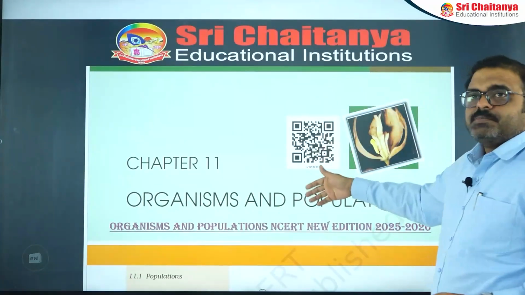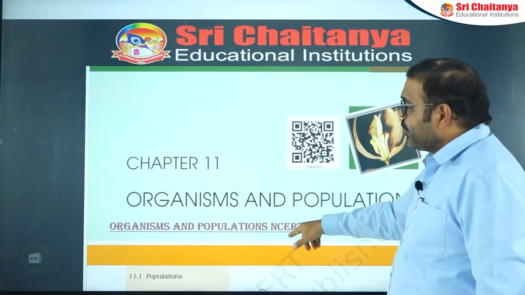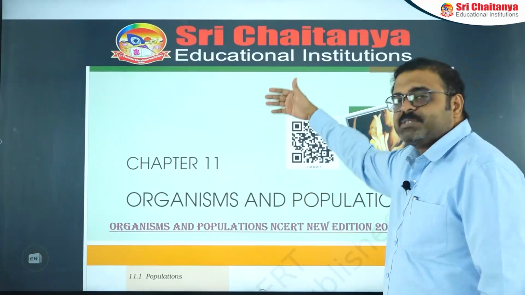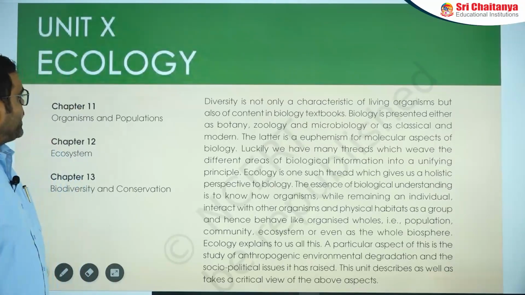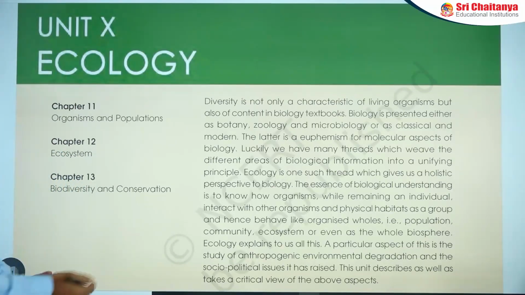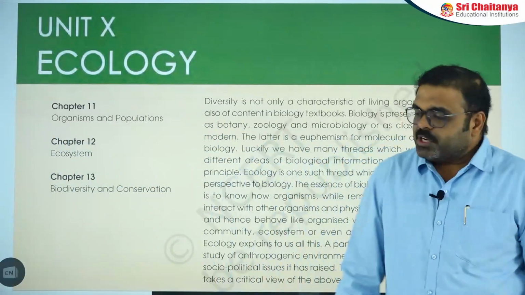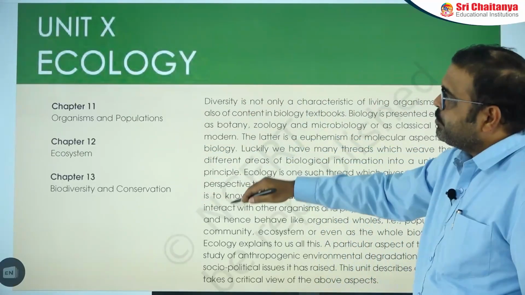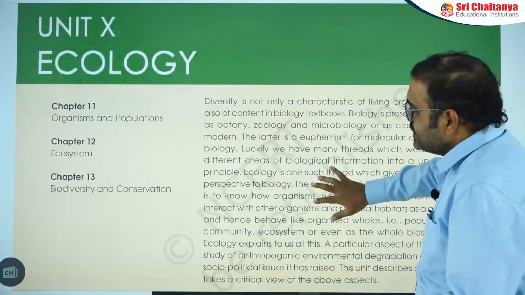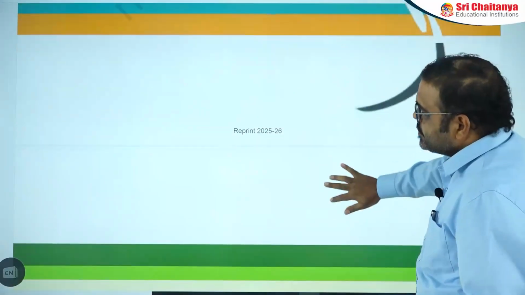Now let us observe the point. Here it is, the chapter Organisms and Population. We need to go in detail as per NCERT. Let us observe the ecology topic. In this ecology topic, organisms and population, plus ecosystem and biodiversity, these 3 are the important topics in ecology. Among these, today we are going to discuss organisms and population.